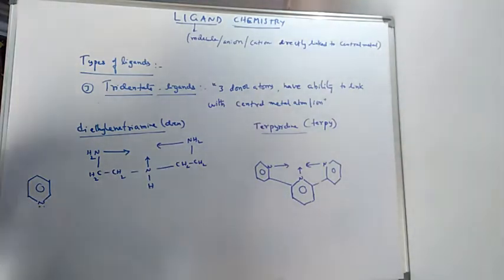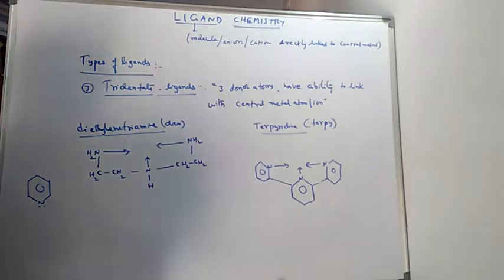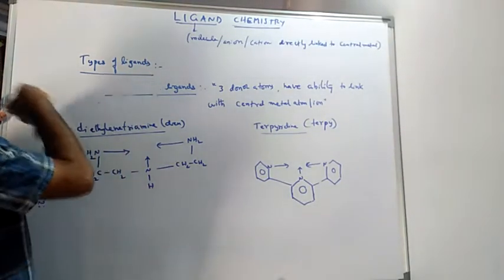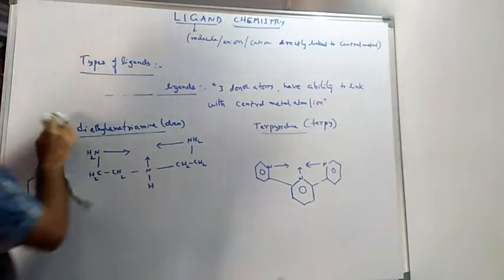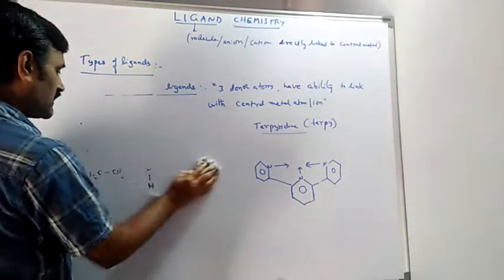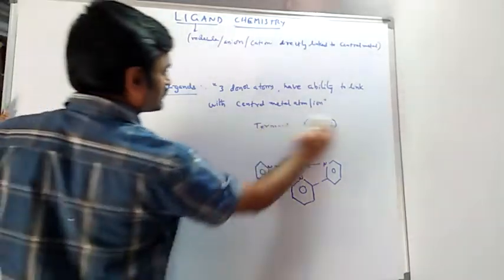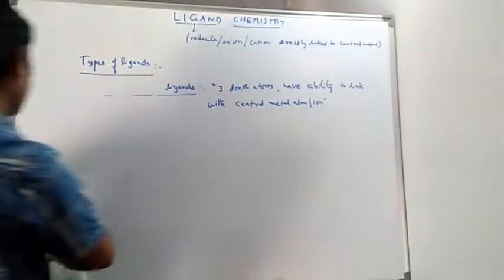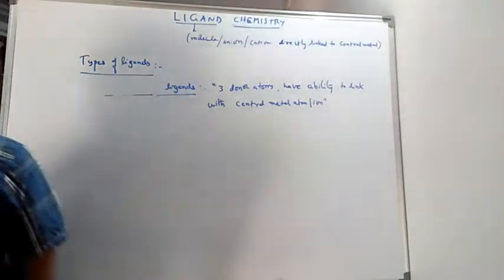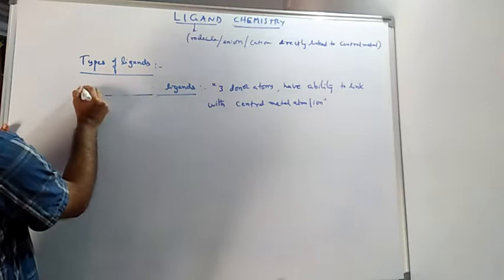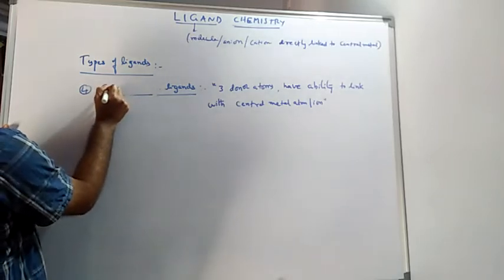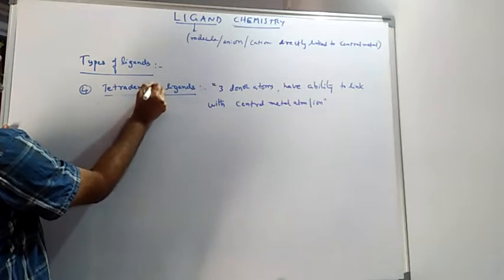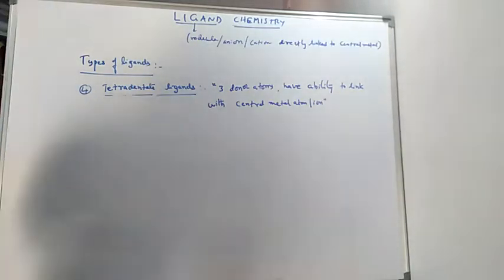Next, we are going to see tetradentate ligands. Fourth one, tetradentate ligands.